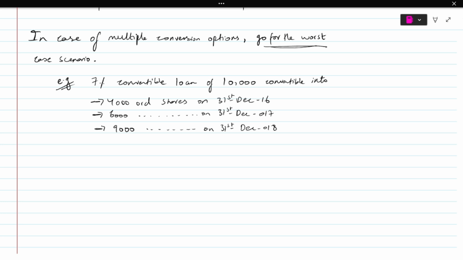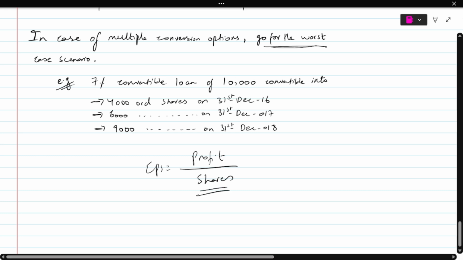And if you just think logically, it's very simple that instead of doing every one individually, you can just see whichever option has the greater number of shares, that is the one which will be worst. Why? Because you guys know that the formula of EPS is that you take the profit and you divide it by the number of shares, right? So you have shares in the denominator.